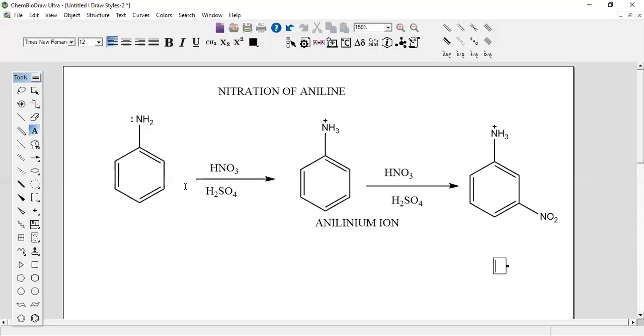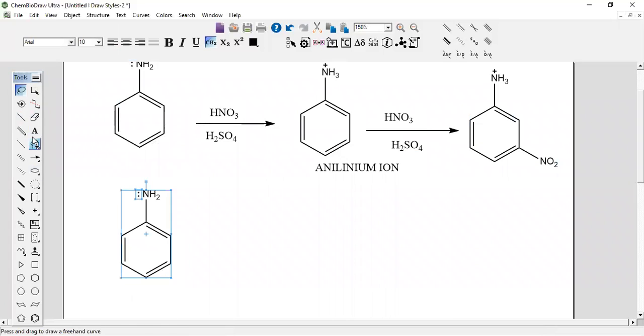Then how to prepare ortho-nitroaniline or para-nitroaniline? Similar to the previous case, first we have to make this into a ring deactivating group, that is, by reacting with acetic anhydride. I think you understood now. Simply we write it like this, acetic anhydride. Generally in the textbook or anywhere, we write it like this, Ac2O, meaning acetic anhydride.